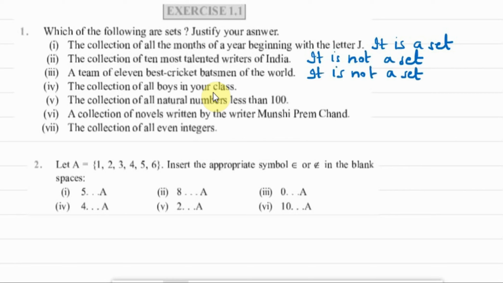Fourth part, collection of all the boys in a class. This will definitely be a set. Why? Because this collection of boys will be well defined. They are from a particular group of students. So, obviously, they are going to be well defined. So, it is a set. Next, collection of all the natural numbers less than 100. All the elements will be well defined. They are well listed. So, this will be a set.